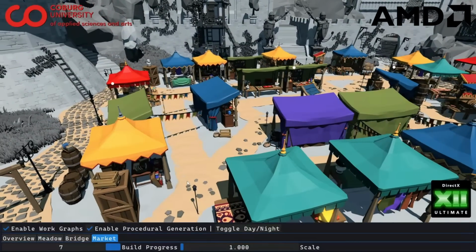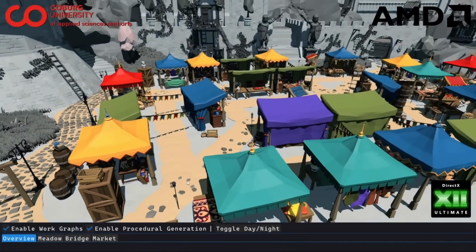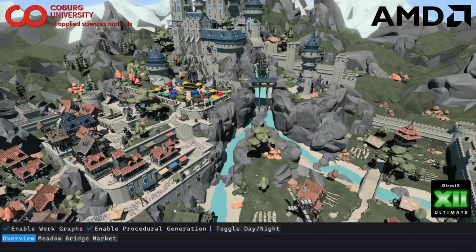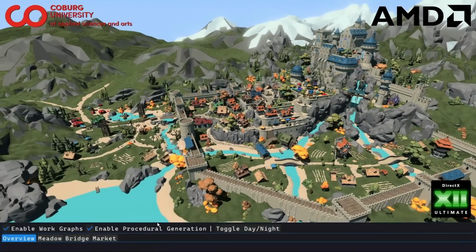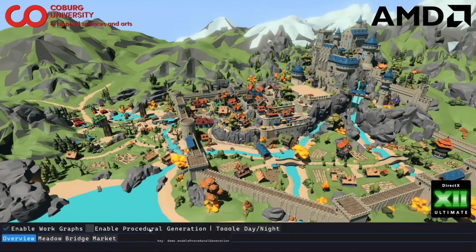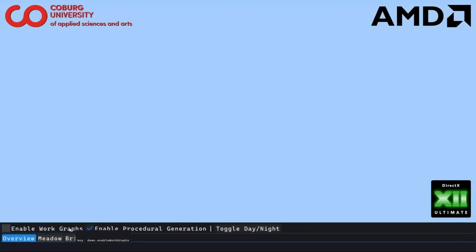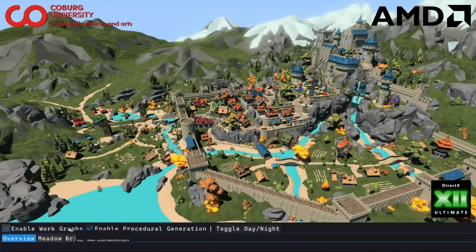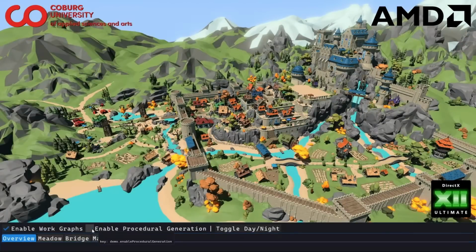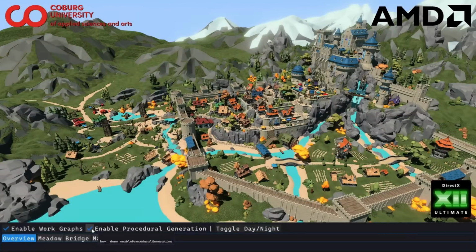Okay, and there's actually one more thing to show here, which is all of what you're seeing here. So this is the work graph procedurally generated content. But this is a work graph which is extended using the draw call extension. And this is actually the whole work graph. So everything you see but the skybox is going through the same work graph. So all the draw calls in the scene are going through it, including all of the procedural generation. So this is literally one draw call, one work graph dispatch to create and render the whole scene.